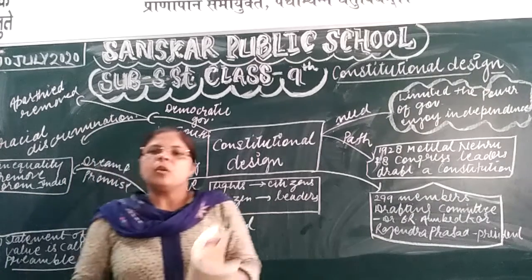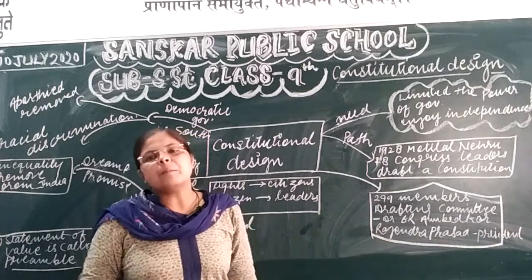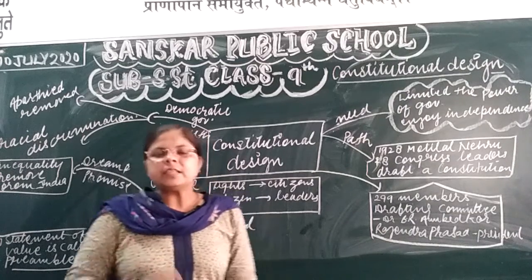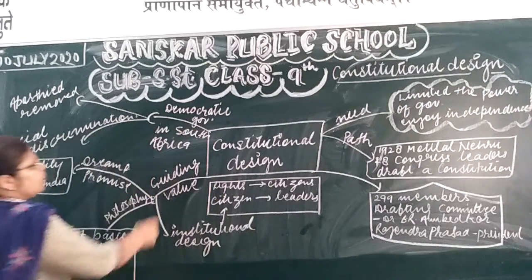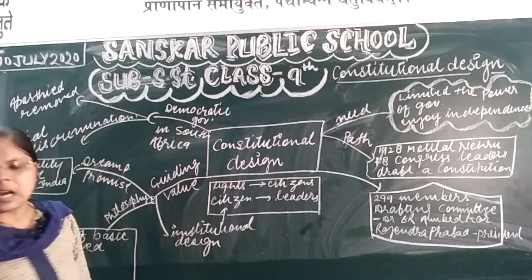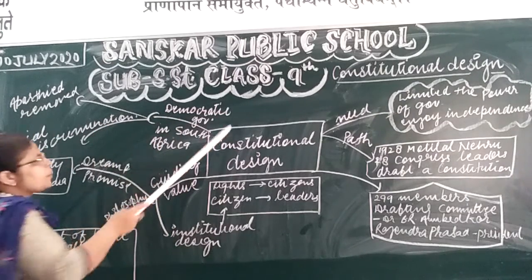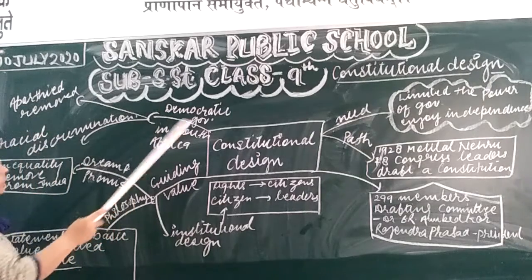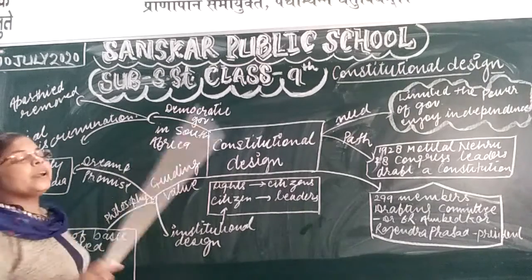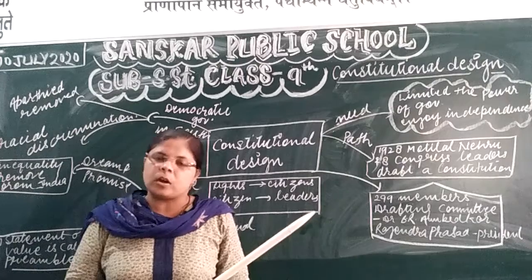In this video, we will also take an example from South Africa. There is an example in South Africa of how the democratic government was formed. That's why especially we should know that in South Africa, the democratic government was formed in 1994.